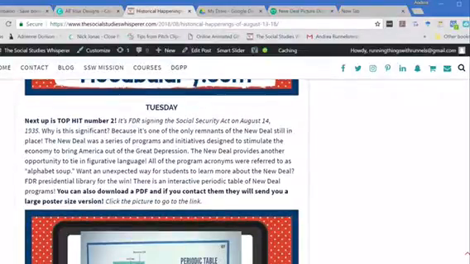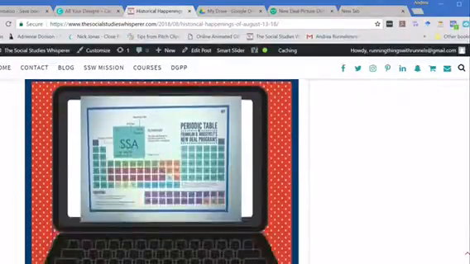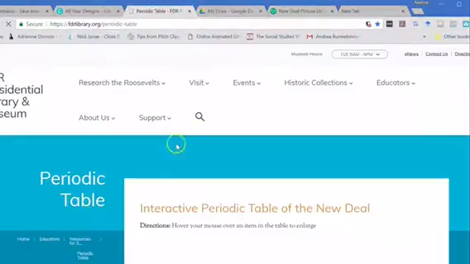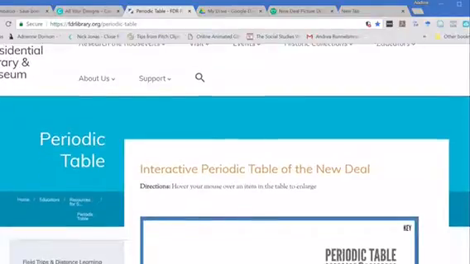Okay, I mentioned the periodic table, but I want to actually show it to you because once I do, you're going to think it's awesome. And if you click on the picture, it will take you straight there. The presidential libraries are an amazing tool. I use them all of the time. There is an amazing timeline on here too for World War II, but that is not related to what I'm talking about today, so I'm going to stick with the periodic table of the New Deal.